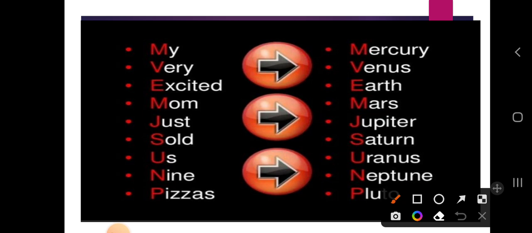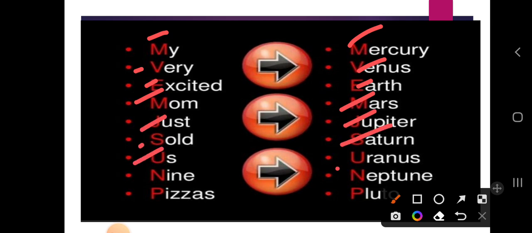Here each and every single word of this sentence gives you the name of a planet. M is Mercury, V is Venus, E is Earth, M is Mars, J is Jupiter, S is Saturn, U is Uranus, N is Neptune, P is Pluto. So these are the names of the family members of the solar system.